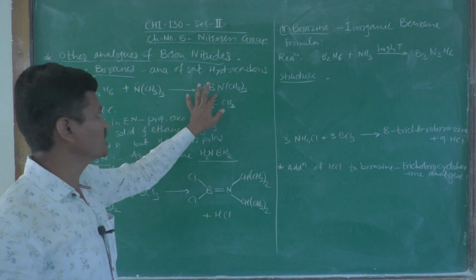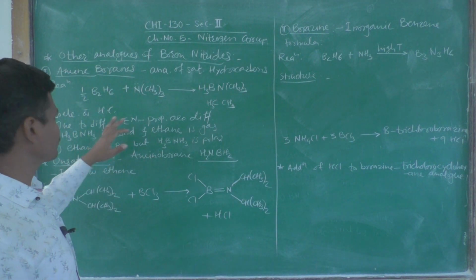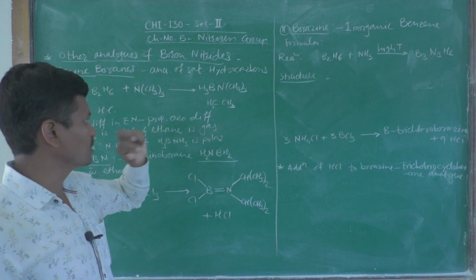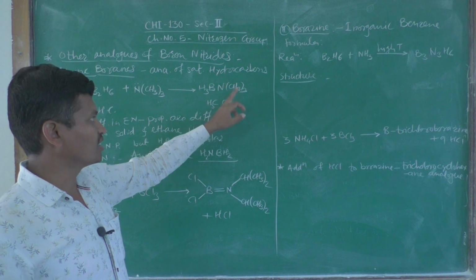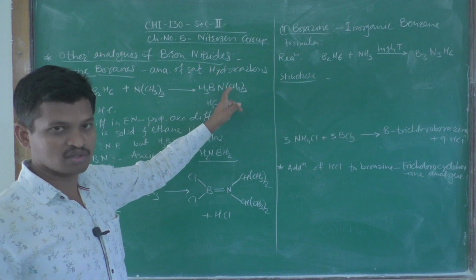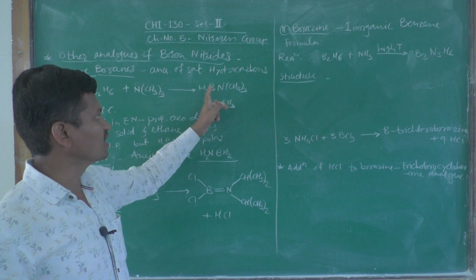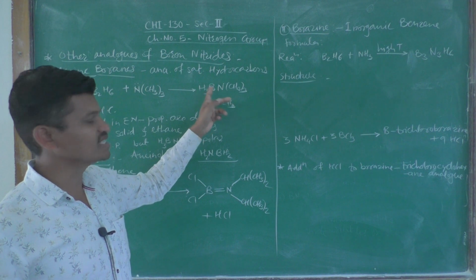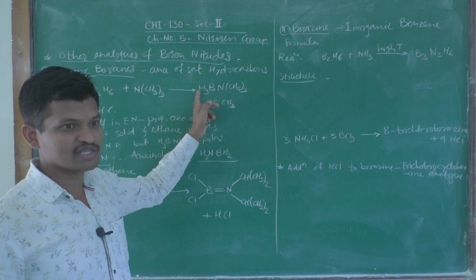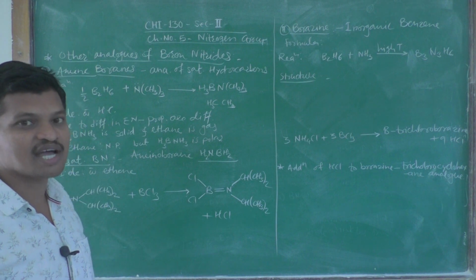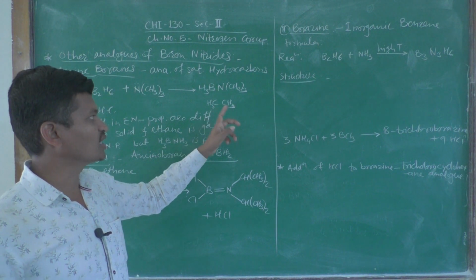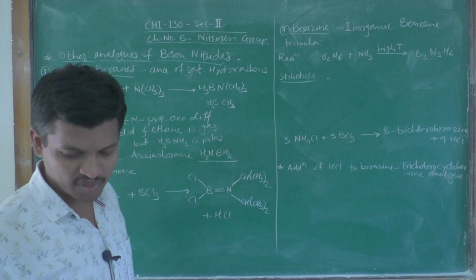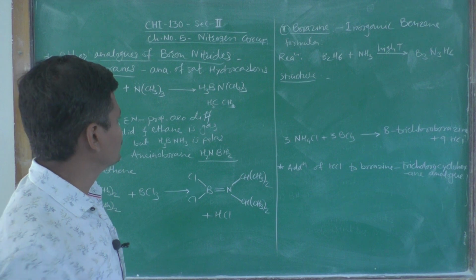So, aminoboranes are analogous with the saturated hydrocarbon. And if we replace the trimethyl group by protons, then this aminoborane will be NH3BH3, and this NH3BH3 is isoelectronic with ethane, a saturated hydrocarbon.